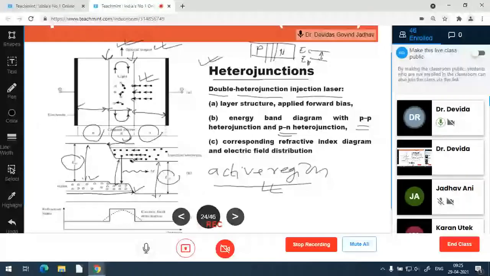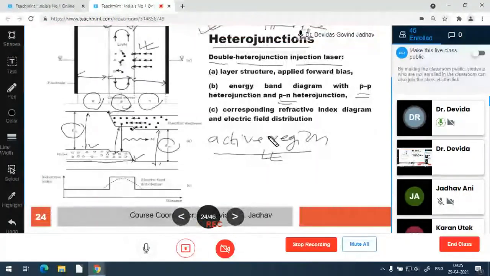Now this optical beam or optical photons also can be guided with an optical conducting material. How is the guiding done? With the help of an optical fiber structure, which is shown here in figure C. Okay?